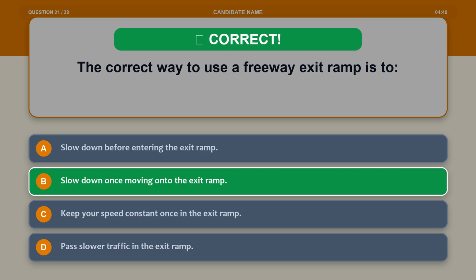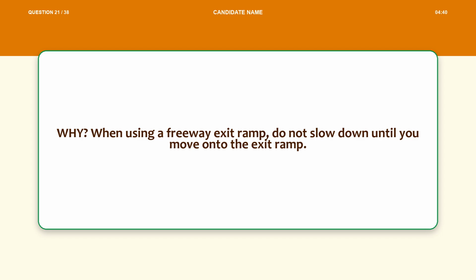The correct answer is option B, slow down once moving onto the exit ramp. Explanation. When using a freeway exit ramp, do not slow down until you move onto the exit ramp.